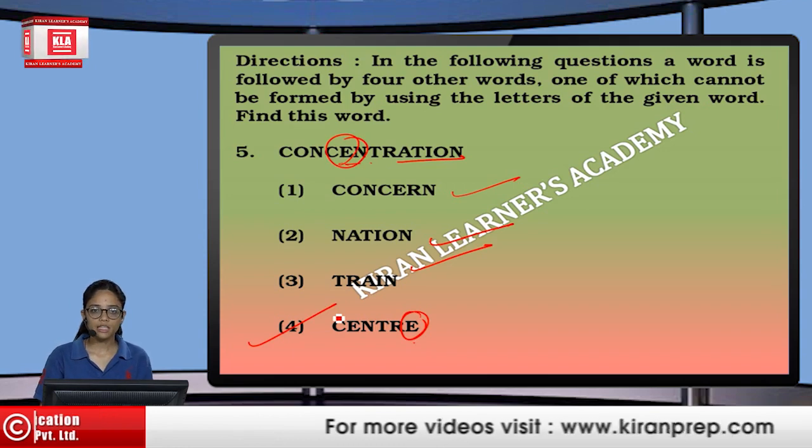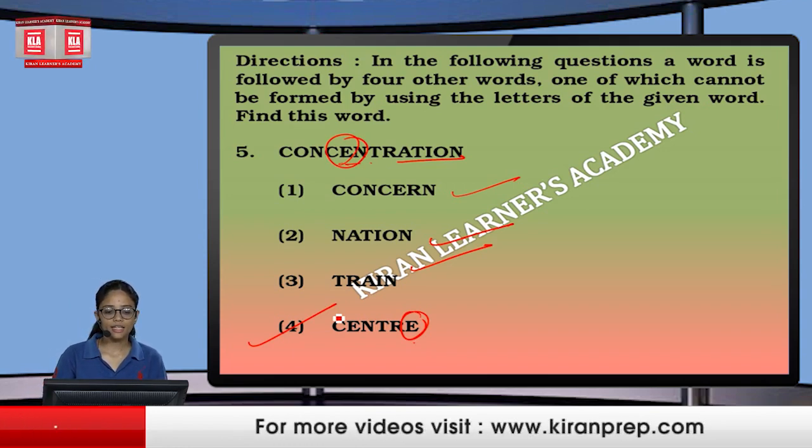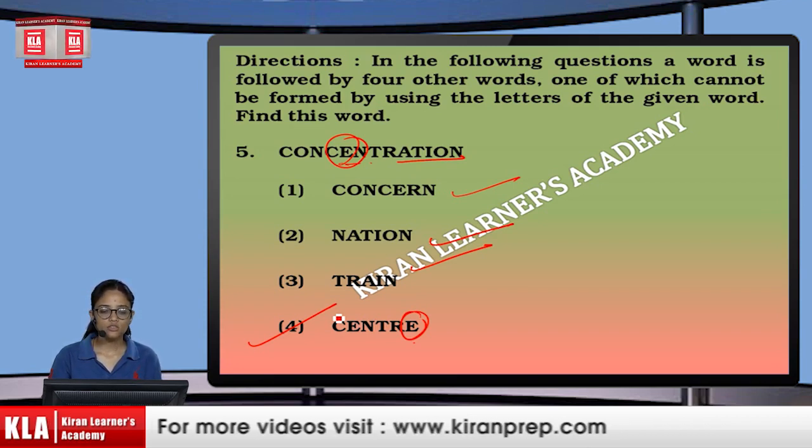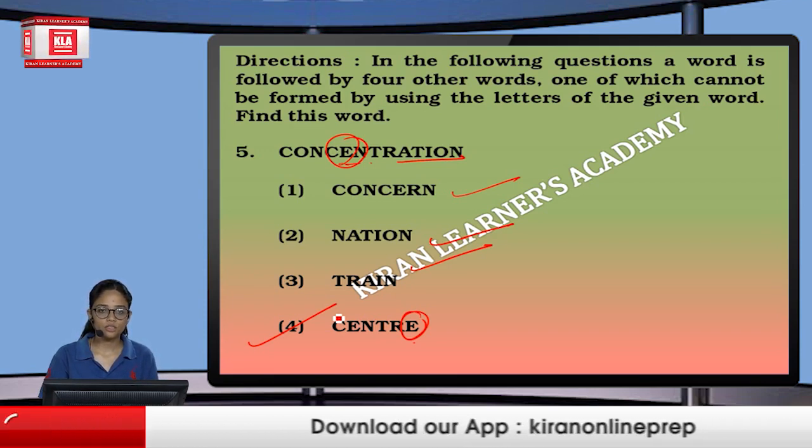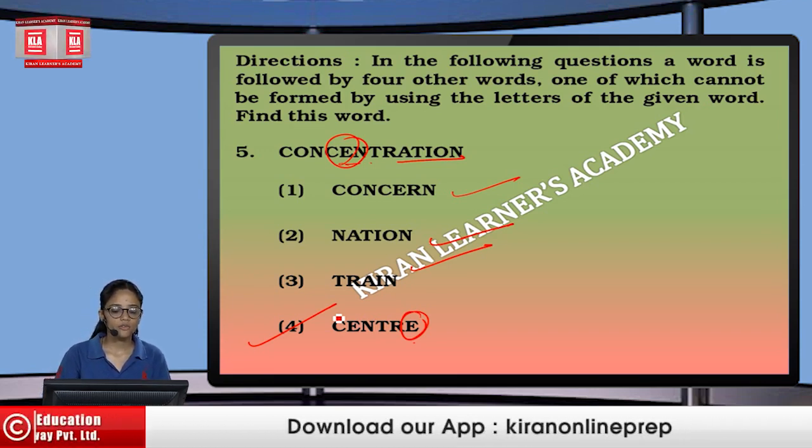We have to be very careful about the number of letters. If one alphabet is used one time in the bigger word, then it has to be used only one time in the smaller words we are forming from it. It cannot be increased.